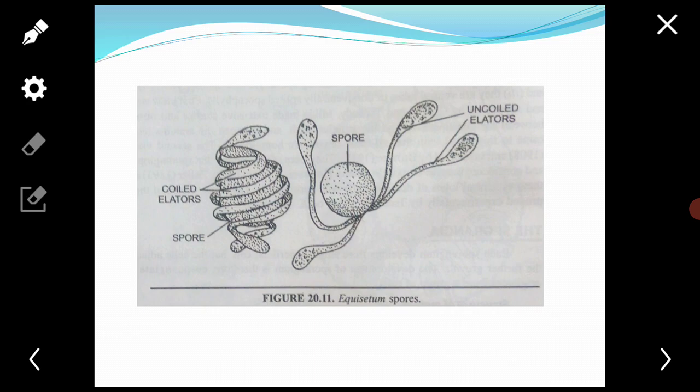Equisetum is homosporous and produces only one type of spores, but Maclean and Cook in 1951 reported two kinds of spores in Equisetum arvense. Some are smaller and some larger in diameter.